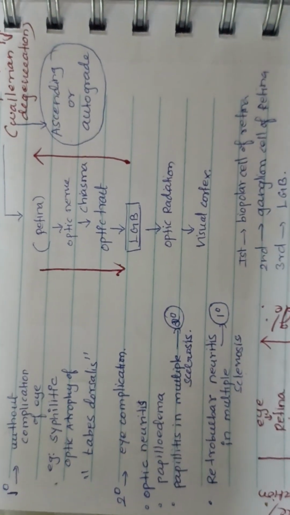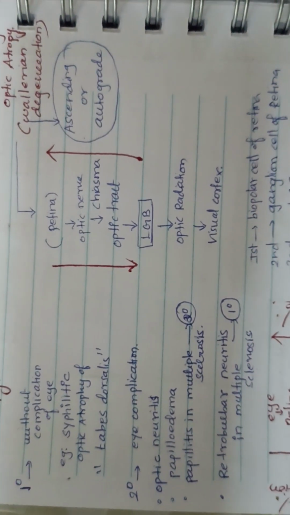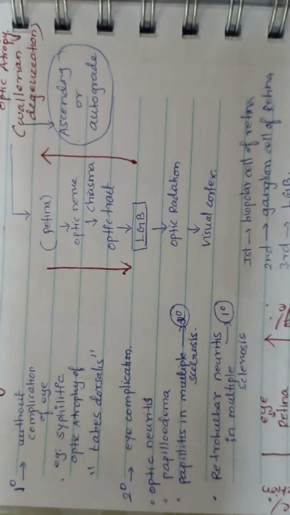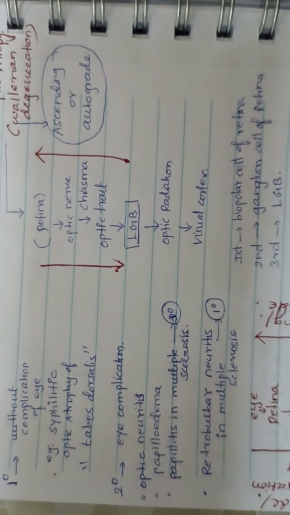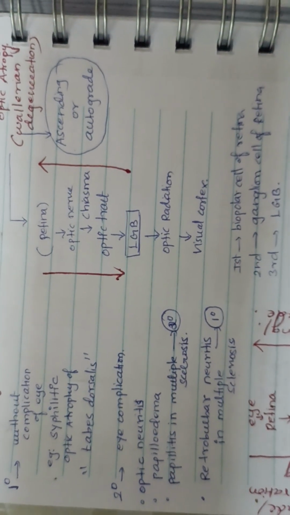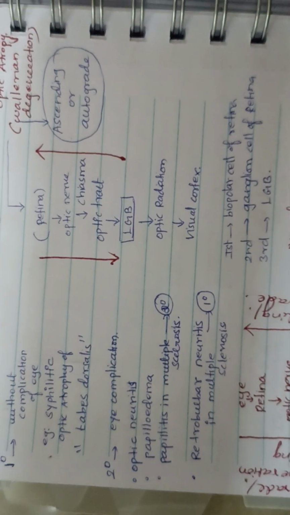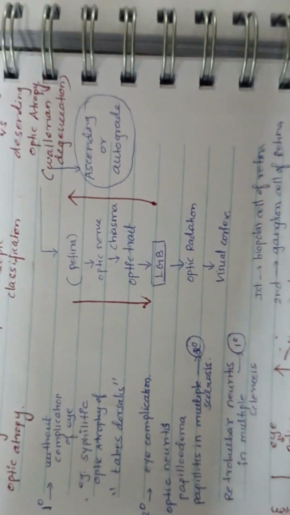In secondary, it is due to eye complications, mainly optic neuritis and papilledema. Papillitis in multiple sclerosis will cause secondary optic atrophy. Retrobulbar neuritis in multiple sclerosis will cause primary optic atrophy.